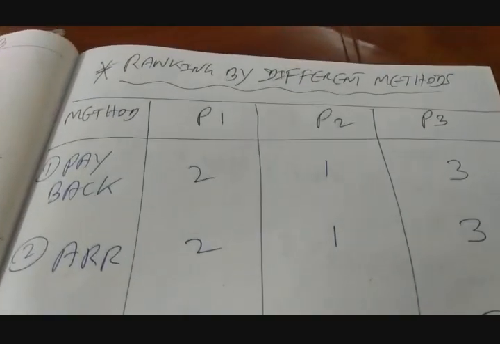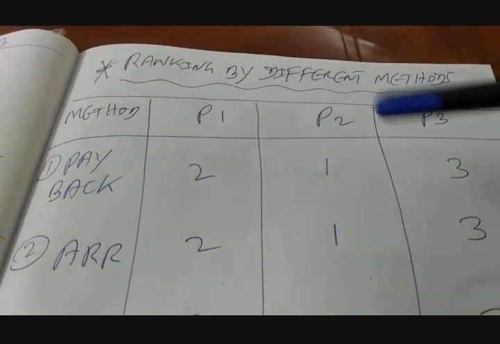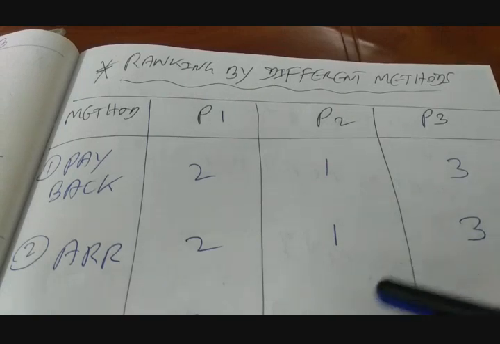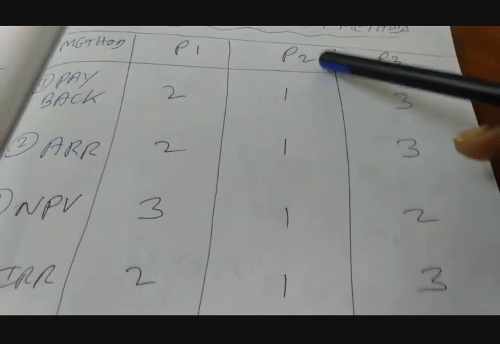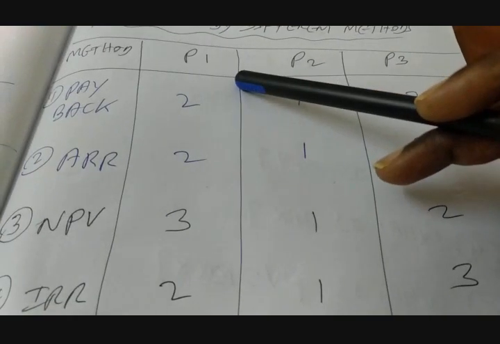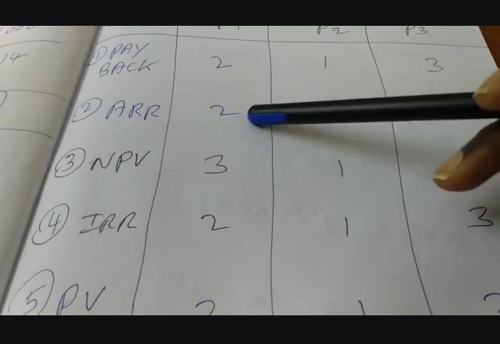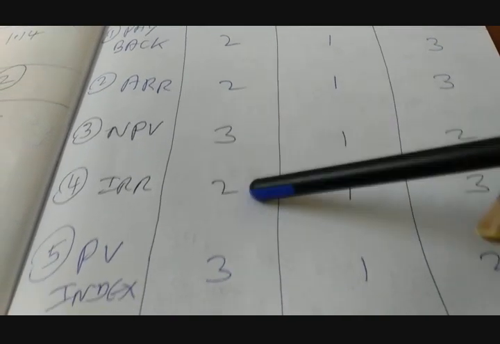Let's go for comparison of ranking by different methods for all three projects. What you find here is that project 2 is consistently ranked 1 in all the methods. Whereas project 1, in the first two methods is ranked 2, third method rank 3, fourth method rank 2, last method rank 3. For project 3 it is 3, 3, 2, 3, 2. So there is conflict of ranking for project 1 and project 3, so we won't be able to conclude there, but we can clearly say that project 2 is the best one. So what to do when there is conflict of ranking for projects?